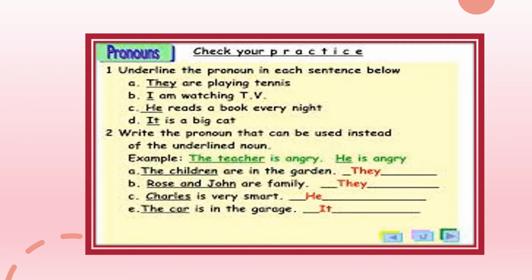Now, these are some sentences where personal pronouns are used. It's already underlined for you. They, I, he, it. And here, instead of the noun which is underlined, you can use a personal pronoun like he, they, the car is it.